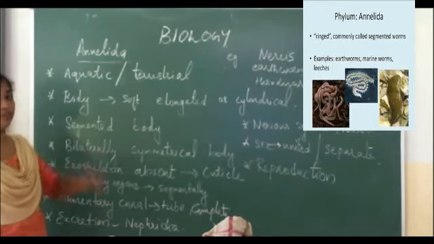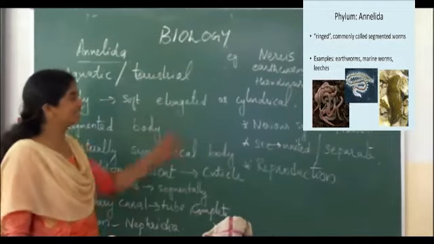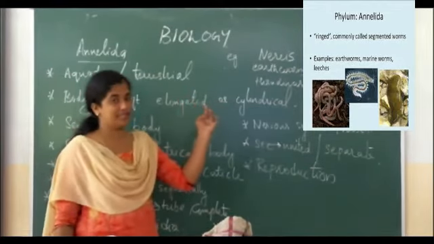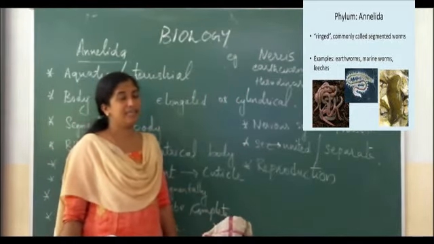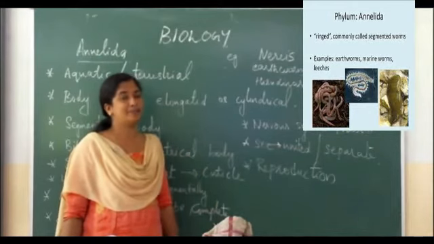Then examples for this phylum Annelida. One important familiar example under phylum Annelida is the earthworm. Earthworm is familiar to you. So examples for Annelida are earthworm, Nereis and Hirudinaria. Okay, you have to study examples also for each phylum.